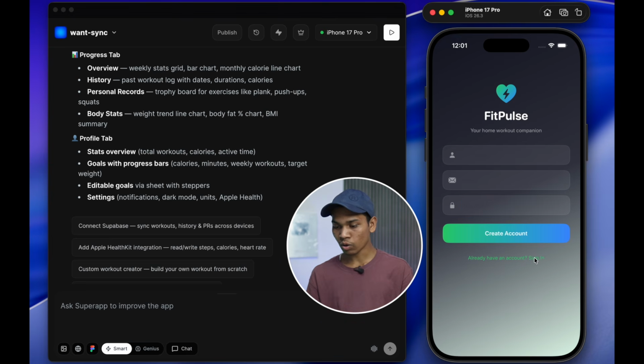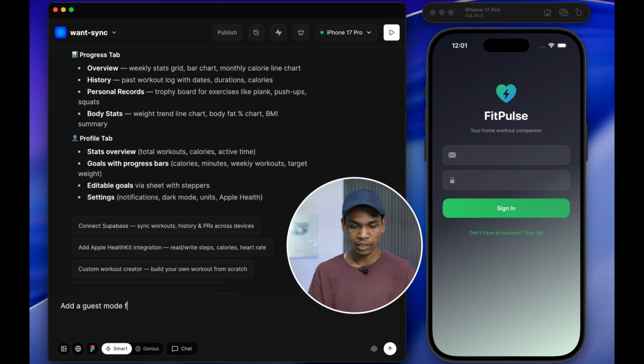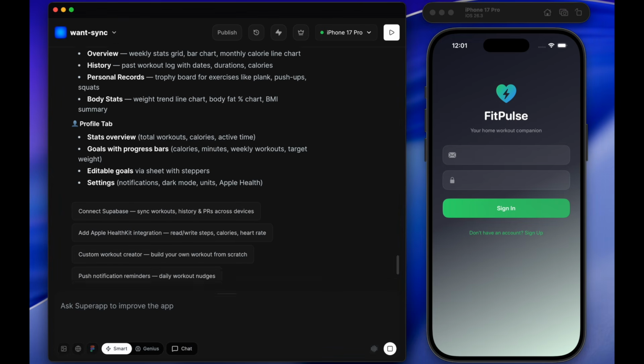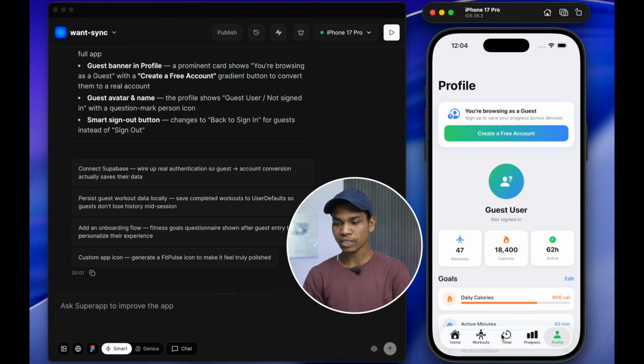And I also want the guest mode feature. Let's say I don't want to sign in, I just want to check what the features of the app are. So I am writing here. Now it has added the feature of guest user. You don't need to sign in just to try the app. You can just use the app, and if you want to create your account, then you can create it.